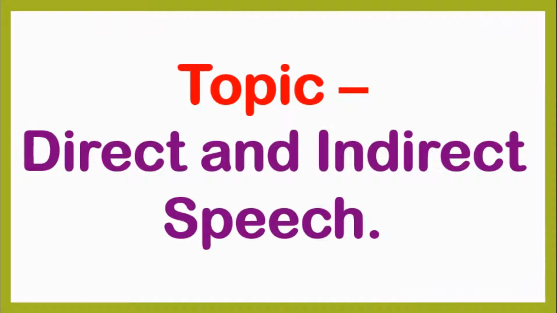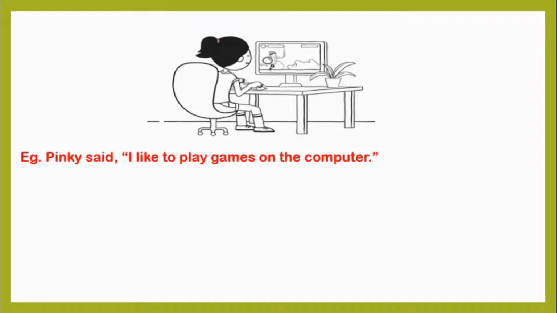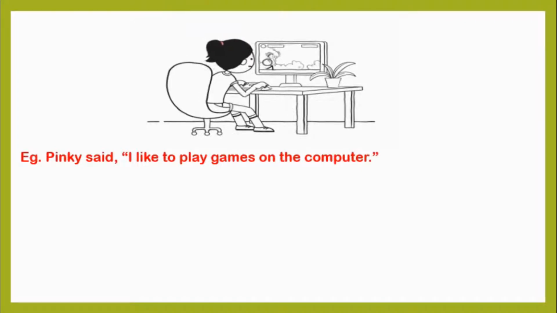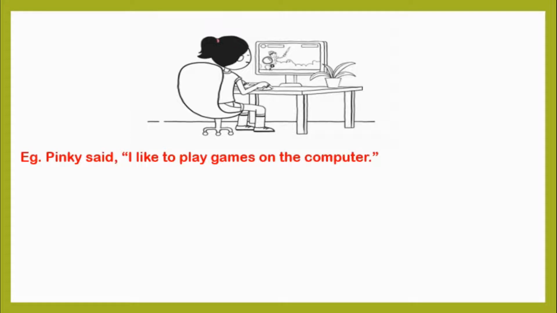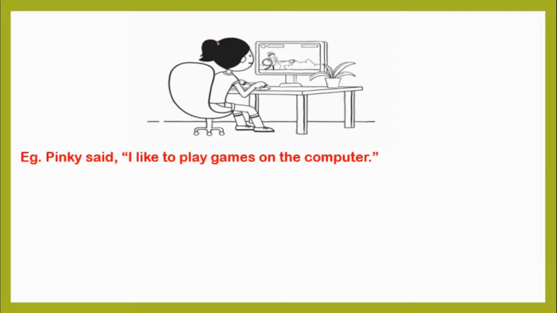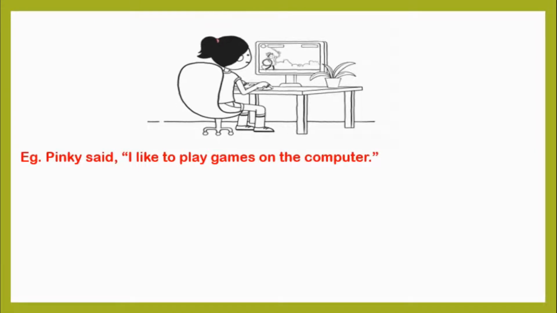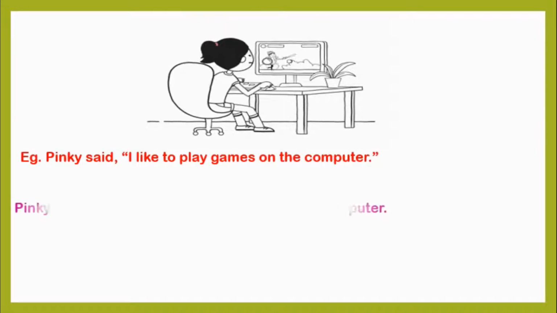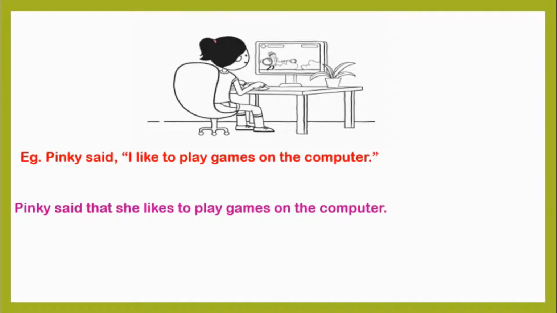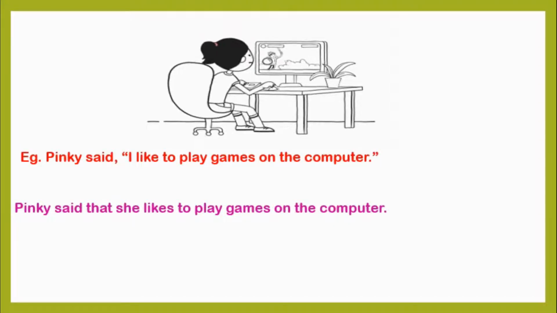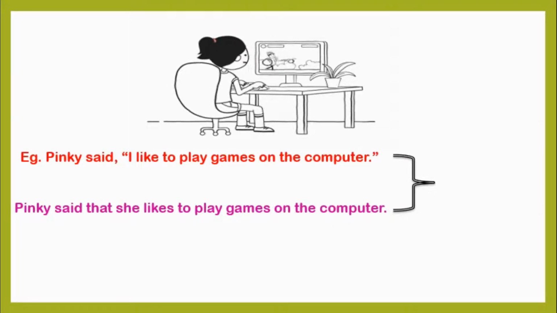So students, today we are going to learn about a new grammar topic, that is direct and indirect speech. Let us look at the given sentences. Example: Pinky said, "I like to play games on the computer." This sentence can be said in another way as well. That is, Pinky said that she likes to play games on the computer. Here, observe that the same thing is reported in two ways.